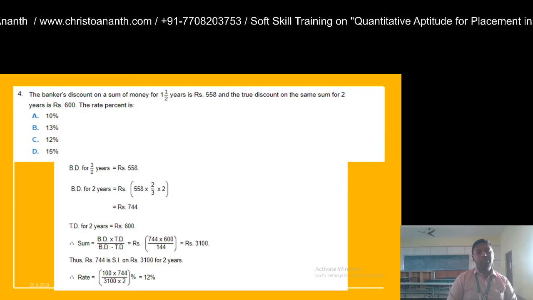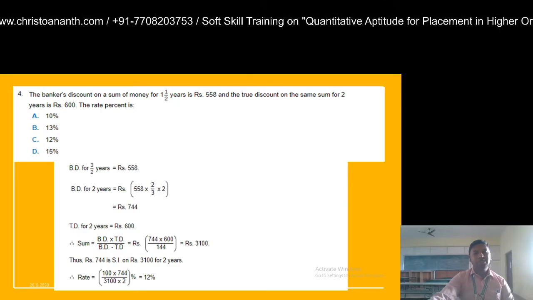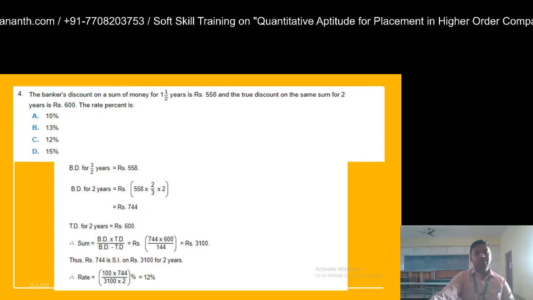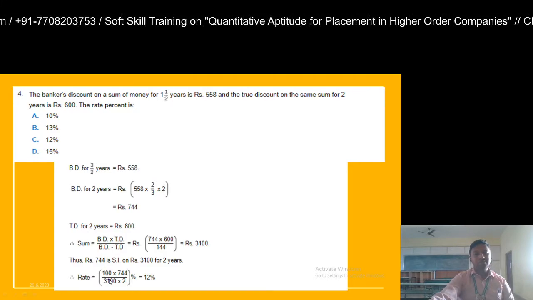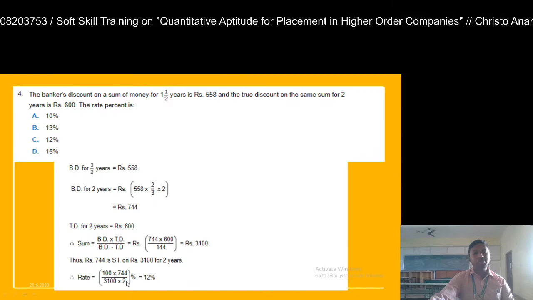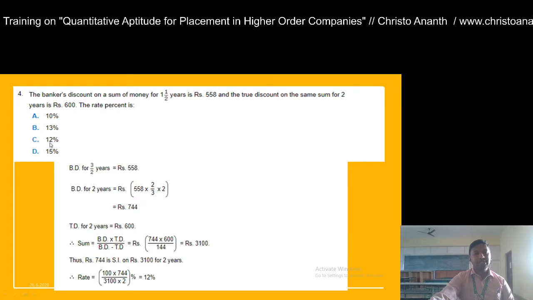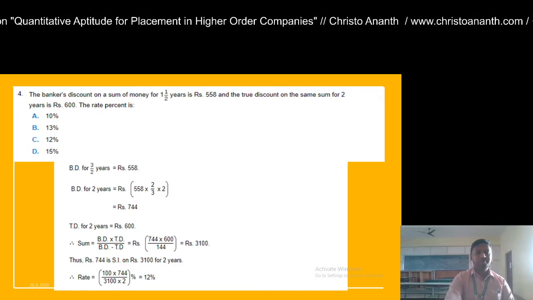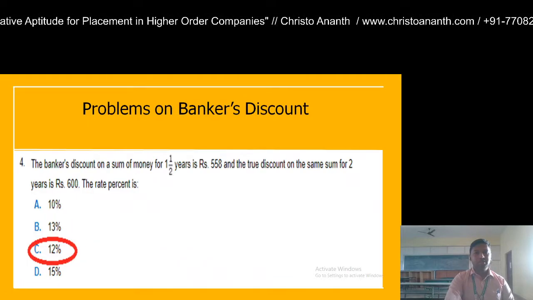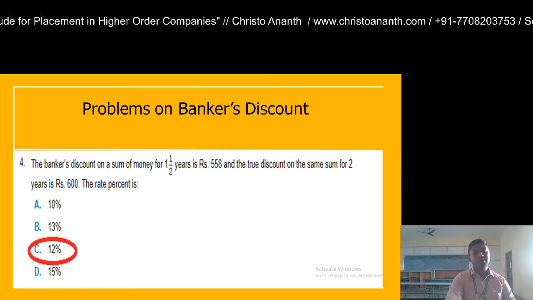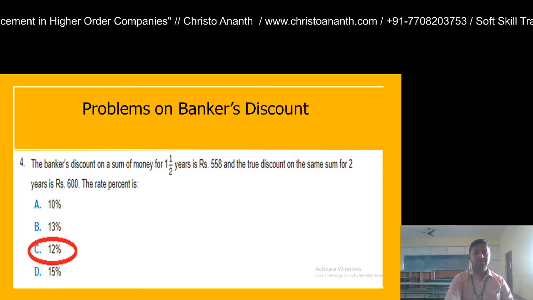So rate is equal to 100 into present worth divided by amount into time. So 100 into 744 divided by 3100 into 2. From this you are going to get 12 percentage. So your answer is option C. The rate percentage is option C, 12 percentage.